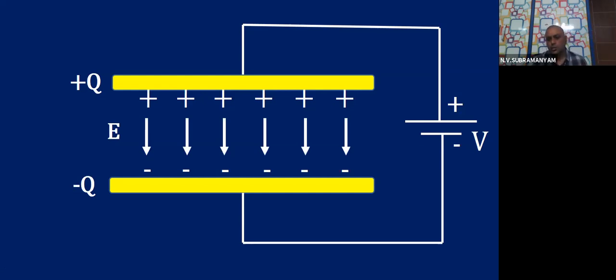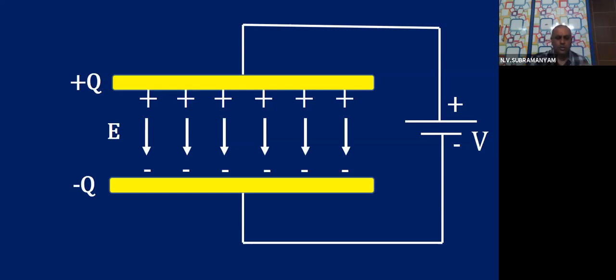Let us see. So what I am going to do is, children, first I am going to calculate the electric field value. Using that electric field value, I am going to calculate the potential difference. Then in the last step of the derivation, I will use the capacitance formula C is Q by V. Once we know the potential difference, I will substitute it and I will know the capacitance.